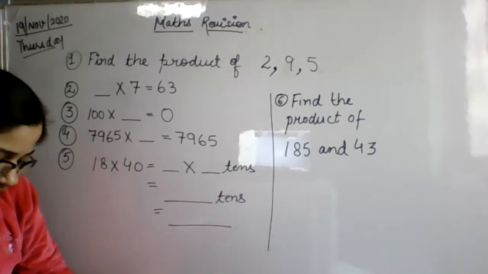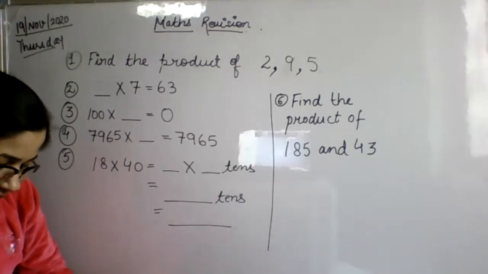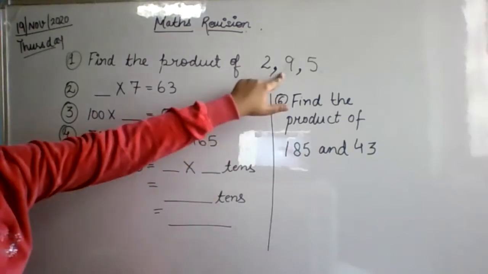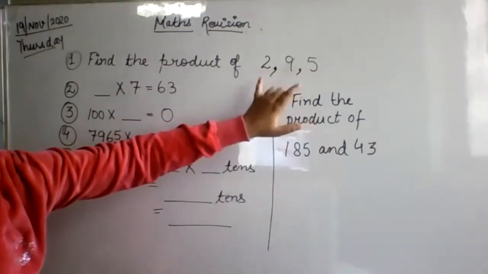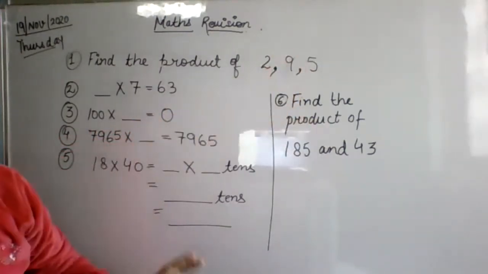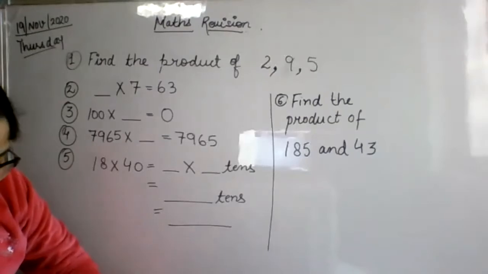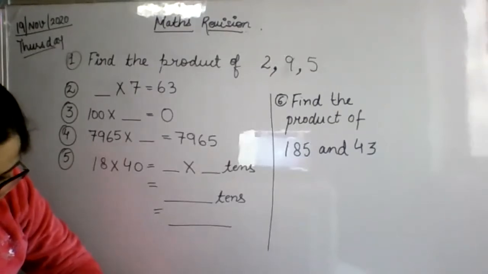Okay, Vedanshu and Akshada. Akshada, it is 2, 9, 5. That means you have to multiply 2, 9 and 5. These three numbers you have to multiply with each other. Okay, beta? And you can multiply in any form. Akshada, third answer is also wrong. And the last one is also wrong. What happened, Akshada, today? Huh? Why are the answers coming wrong?